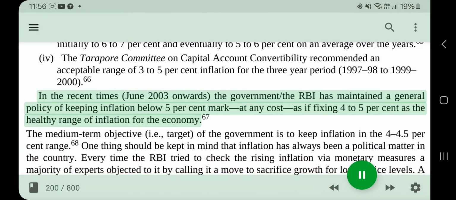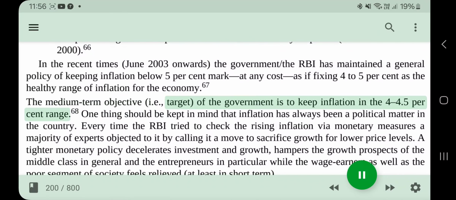In the recent times, June 2003 onwards, the government, the RBI, has maintained a general policy of keeping inflation below 5% mark, at any cost, as if fixing 4 to 5% as the healthy range of inflation for the economy. The medium-term objective, i.e., target, of the government is to keep inflation in the 4 to 4.5% range.